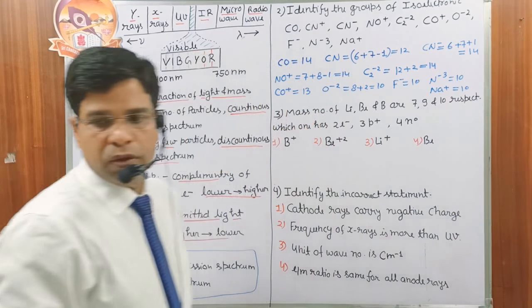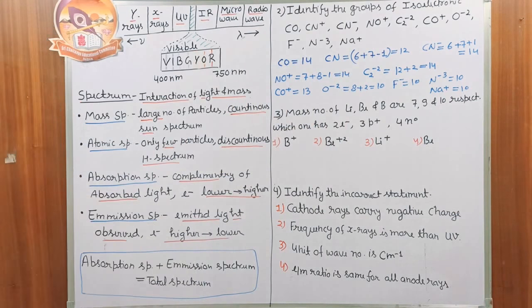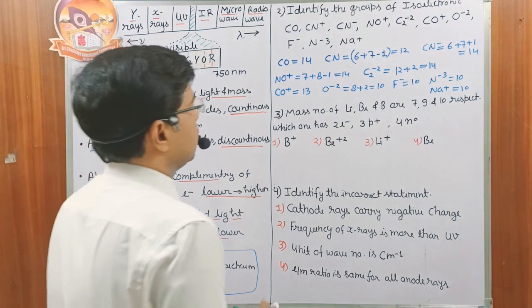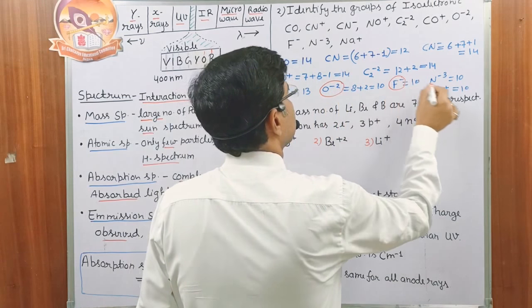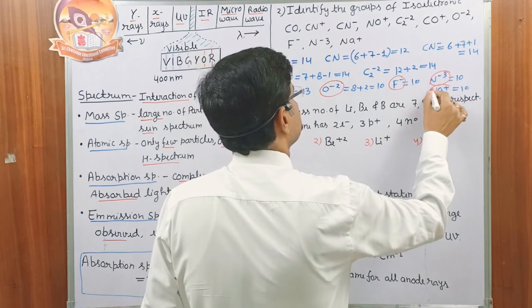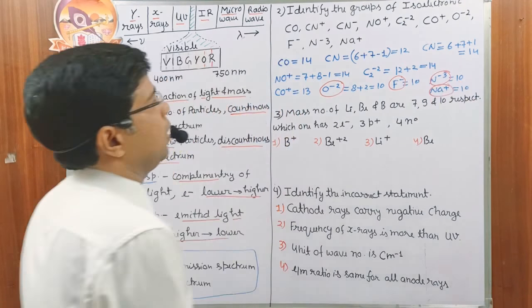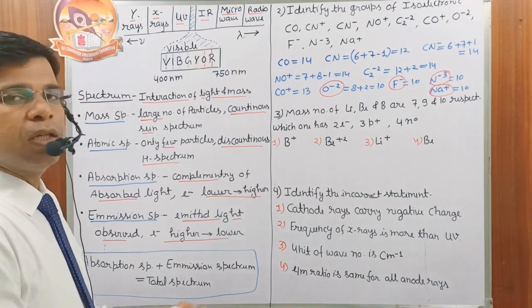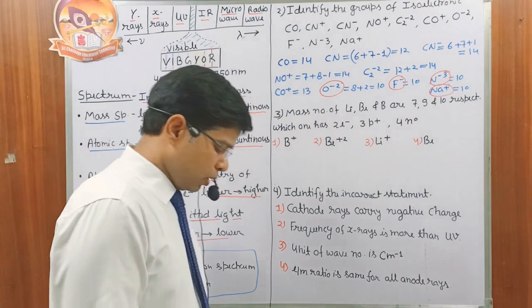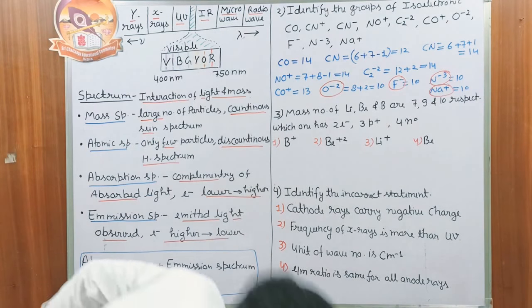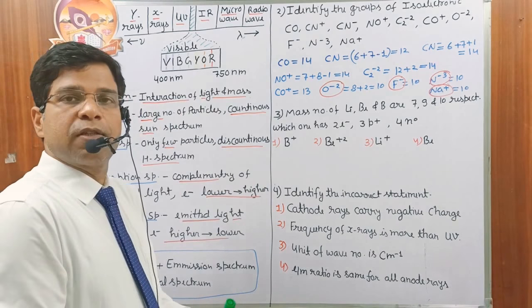So we have to identify the groups of isoelectronic species. Isoelectronic species always have the same number of electrons. Then oxygen minus 2, fluorine minus, nitrogen minus 3 and Na positive: these are the ions that always contain 10 electrons. So this is the first group of isoelectronic species.